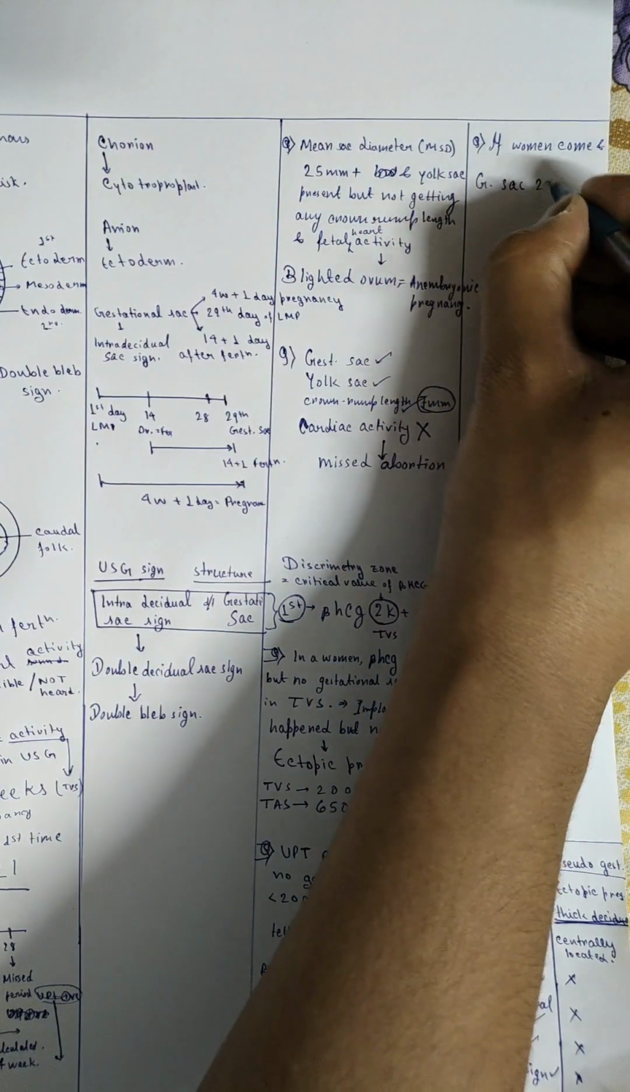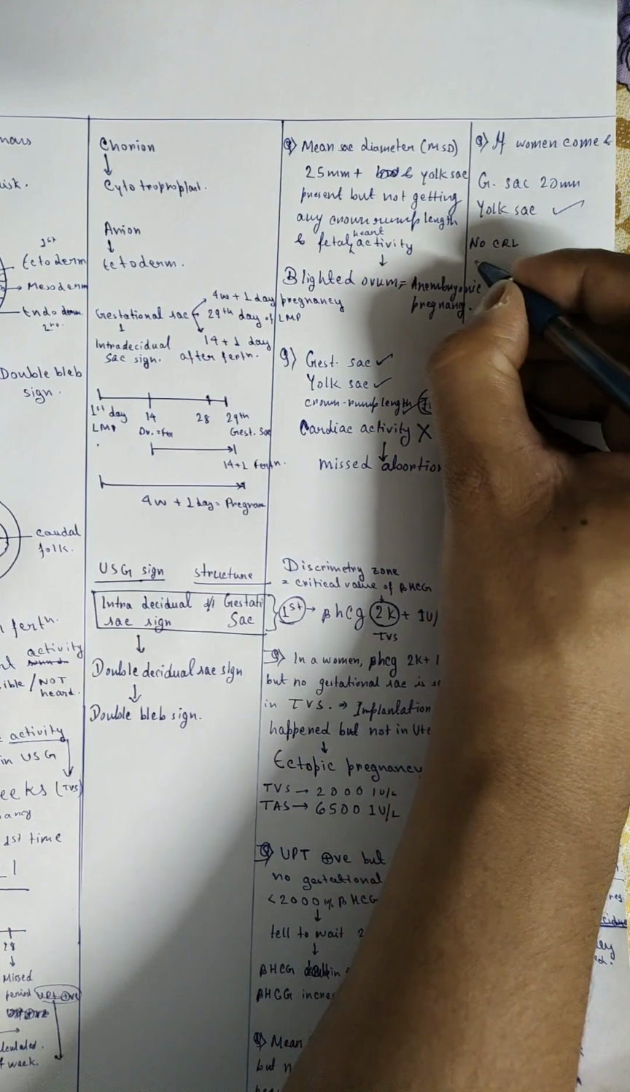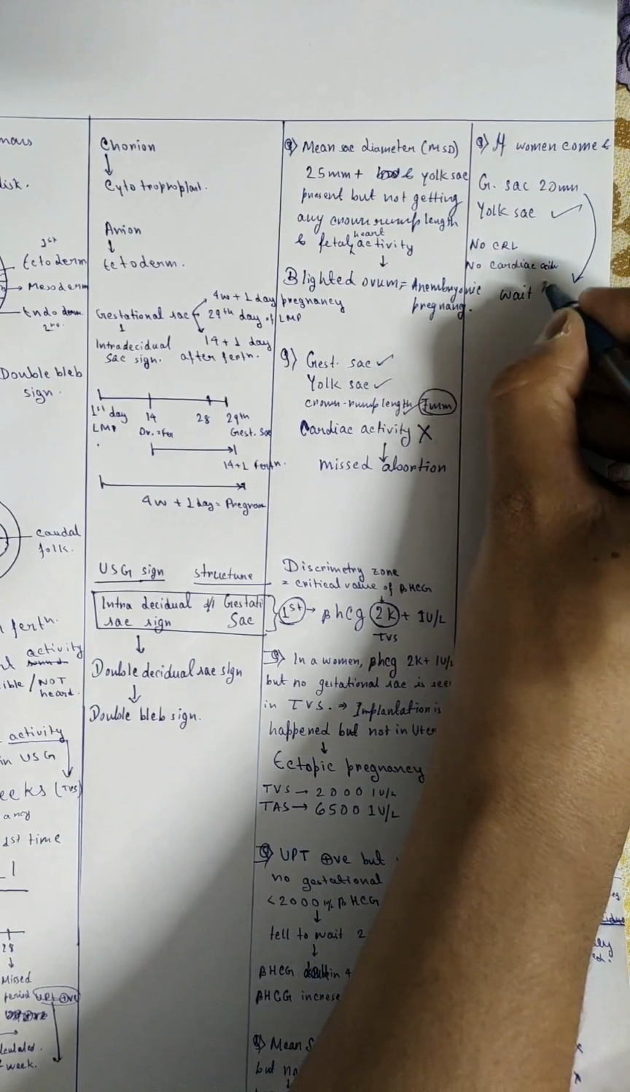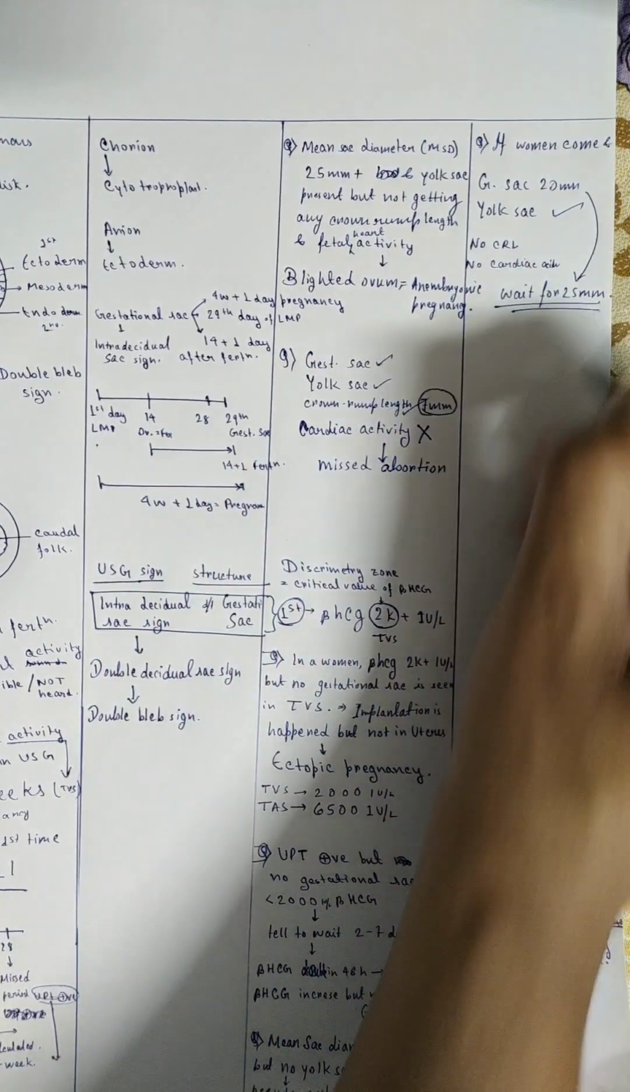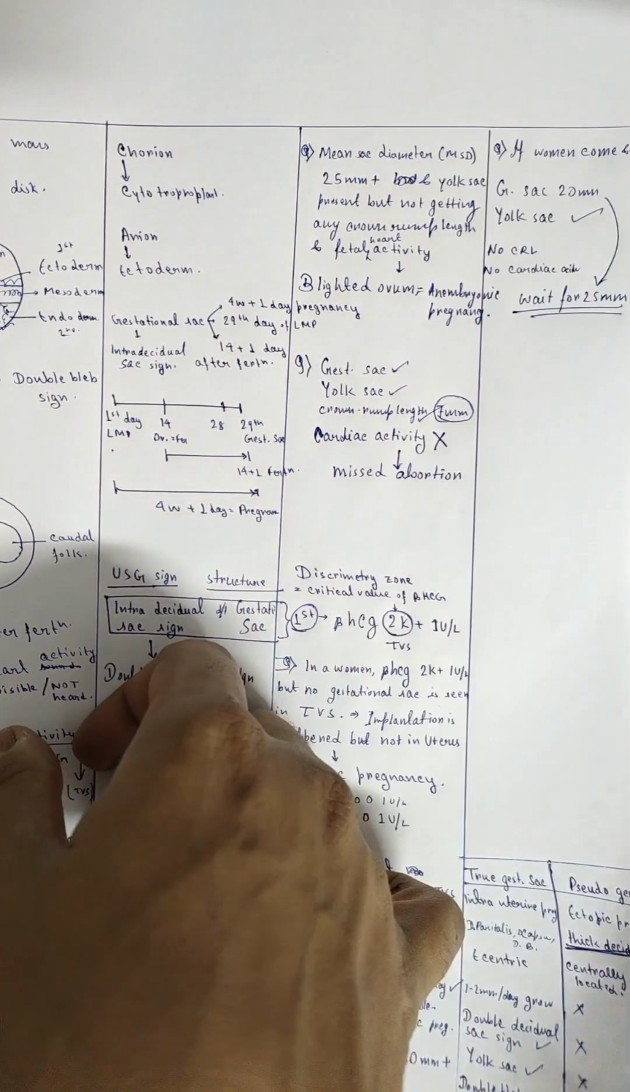Now, if a woman comes with a gestational sac of 20 millimeter mean sac diameter, yolk sac is present, but no crown rump length or no cardiac activity, then what will we do? We'll wait for 25 millimeter of MSD.